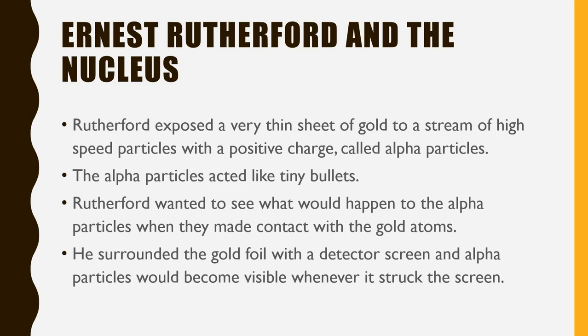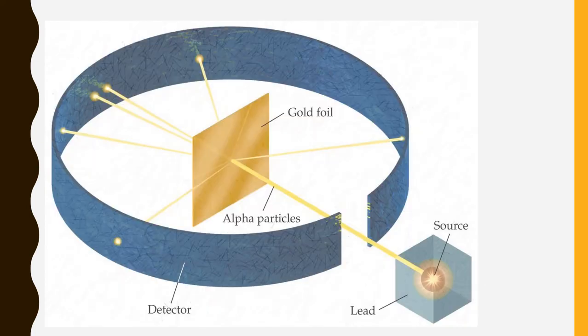This all sounds like nonsense. Don't worry, I have a diagram. So here's the source of the alpha particles. They've got lead around it because alpha particles are radioactive. And so we have the alpha particles shooting towards this gold foil. And this is the detector screen that's basically telling you where the alpha particles ended up. And what we see is that most have gone straight through, but a couple of them have rebounded backwards.